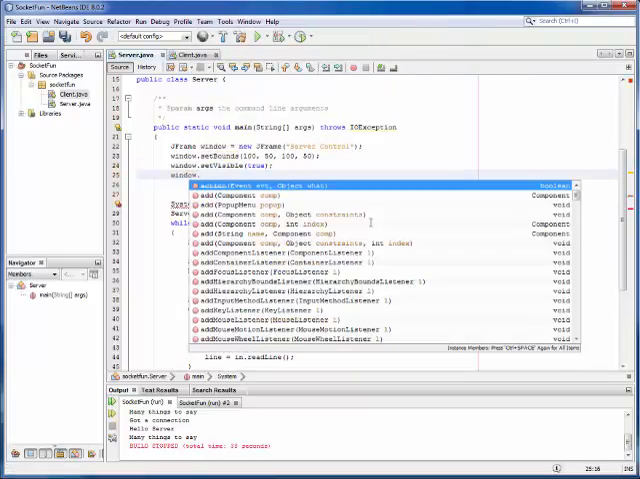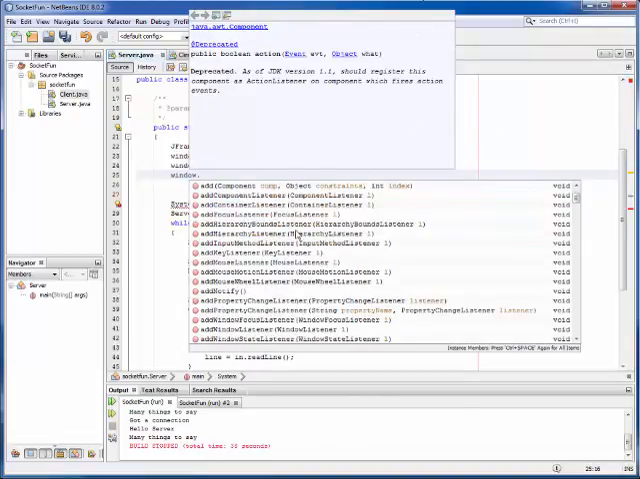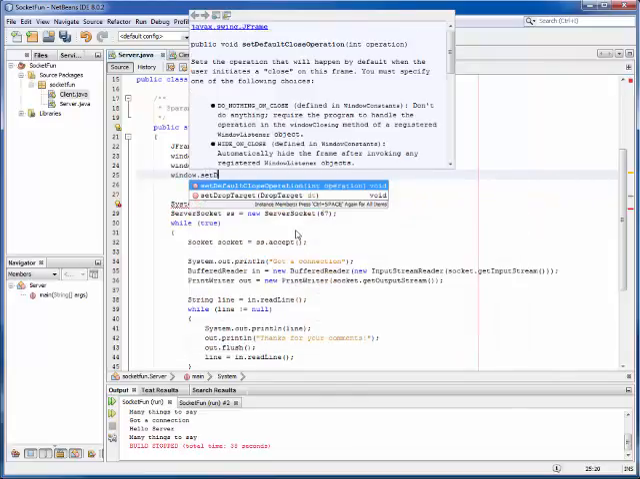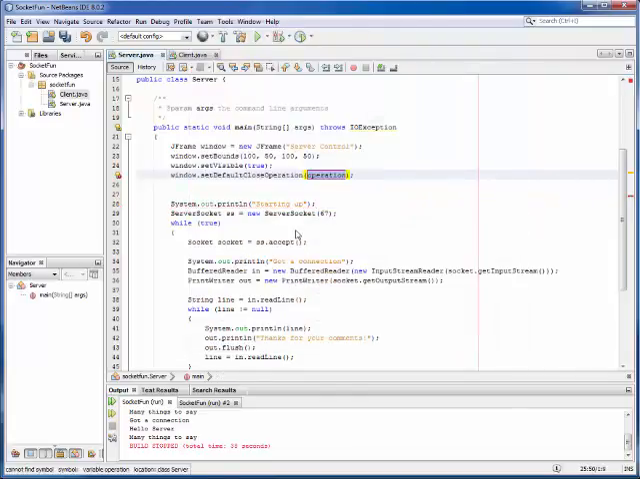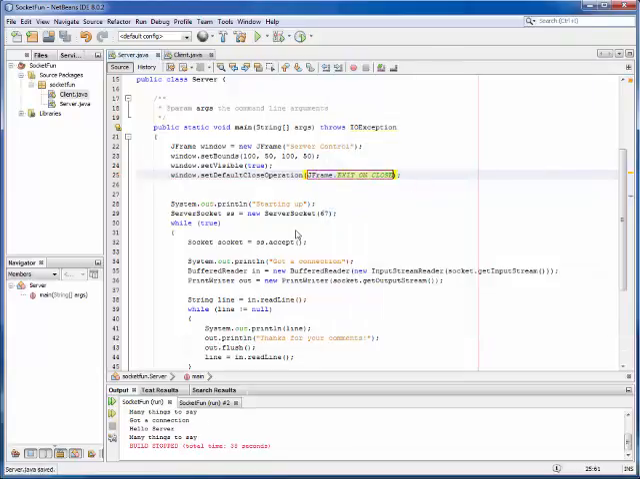And window dot. So we make it. We set the size. We set the location, and that set default close operation to be JFrame dot exit on close. So what we're going to do is say, hey, when somebody hits the X button, close the application, make it this big, and show it.